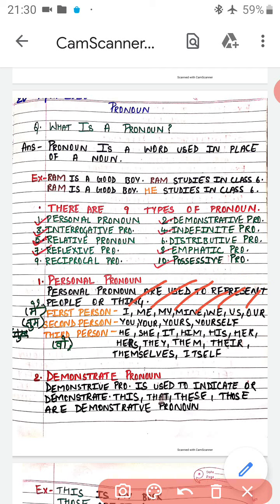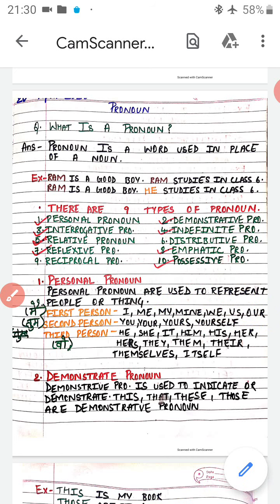Us means a group in which I is included. Our is also a group in which I is included. So everywhere in the first person you see that I is included. So that comes under our first person.